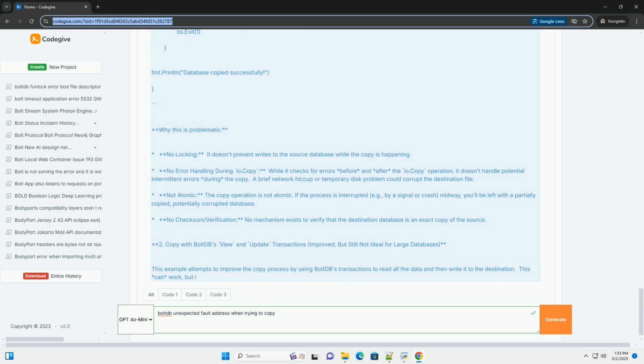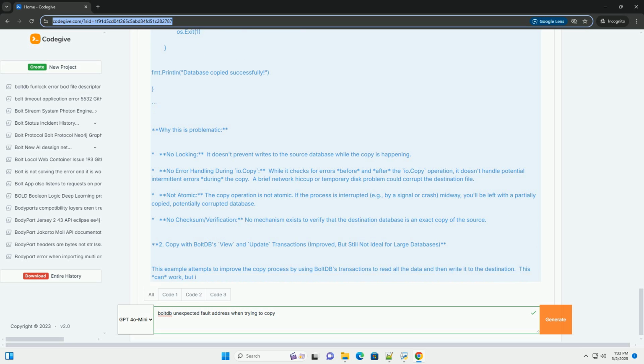Replication: if high availability and minimal downtime are critical, consider using BoltDB's embedded key/value store as part of a larger distributed system with replication and failover capabilities. This moves the problem from a simple file copy to a more complex distributed data management challenge.